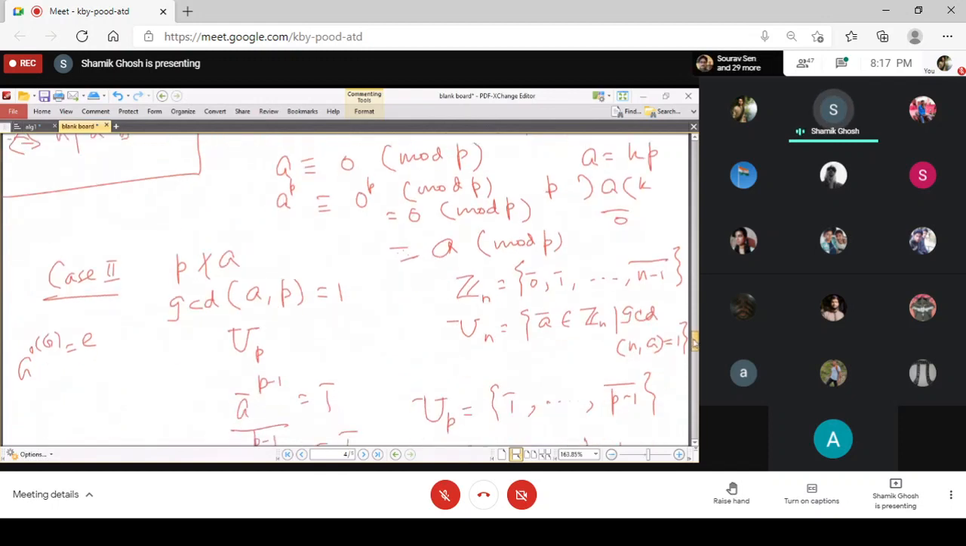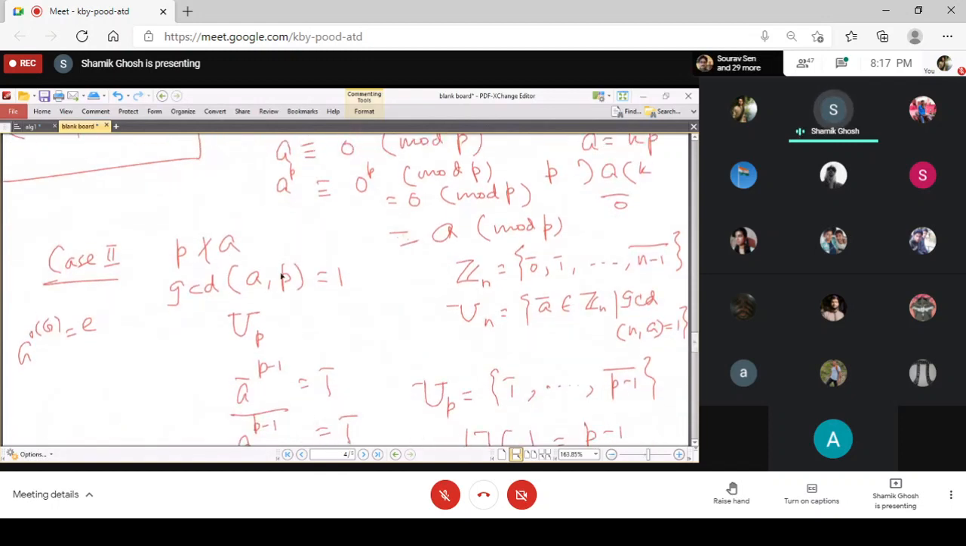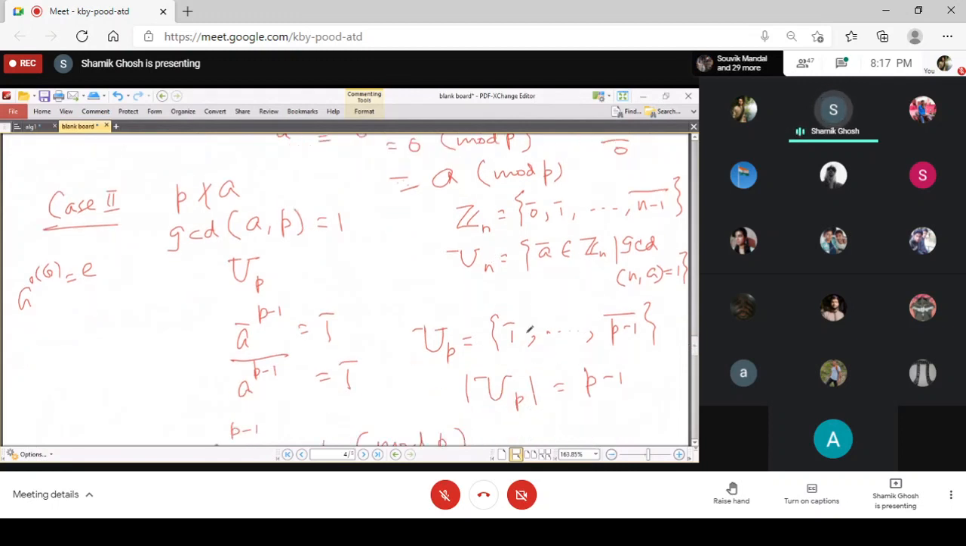Now the second case is p does not divide a, but then a and p are relatively prime. Now consider the group UP. UP is the collection of all elements in ZP, all equivalence classes in ZP, which are relatively prime to p. And since p is prime, from 1 to p minus 1, all of them are relatively prime to p. So the number of elements of UP is p minus 1. So a bar to the power p minus 1 is 1 bar, and 1 bar is the identity of the group.